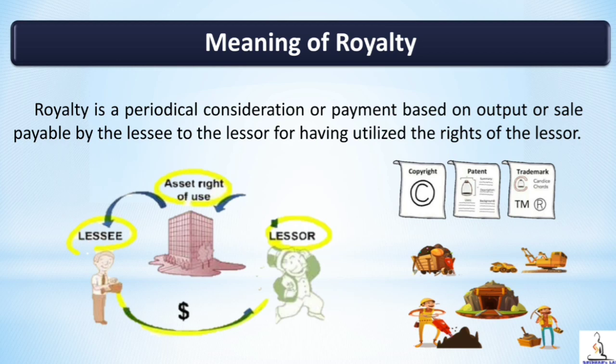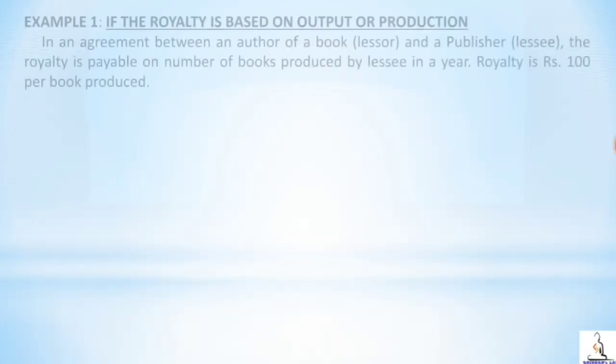Let us take an example of a mining yard. A landlord, that is the owner of the mining yard, and the lessee might have agreed for yearly payment of royalty. Therefore, the royalty here will be paid at the end of every year. Most importantly, royalty payment can be based on either output, that is production, or based on sales, depending on the agreement between the lessor and the lessee.